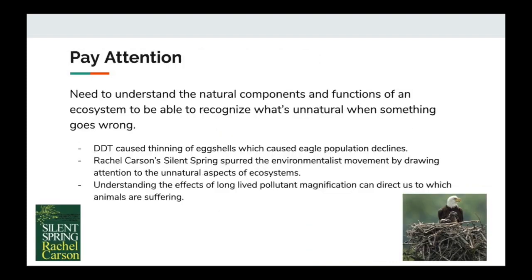How will we know that these animals are giving us early warning signs if we don't know what their normal is? We need to understand the natural components of an ecosystem to be able to recognize what's unnatural when something goes wrong. DDT, for example, was not known to be harmful until someone noticed that eagle populations were lower than usual due to the chemical thinning eggshells. This observation eventually led to the banning of the chemical and inspired Rachel Carson to write Silent Spring. Other unnatural events like bioaccumulation can be recognized if the effects of the pollutant are known. These examples show that in order to fix the world, we need to know what's wrong.